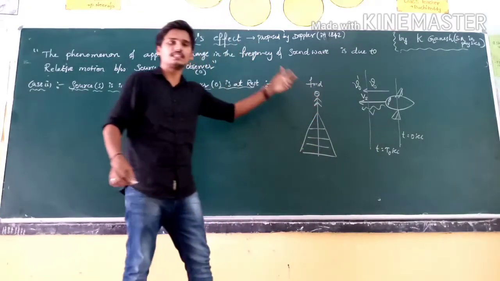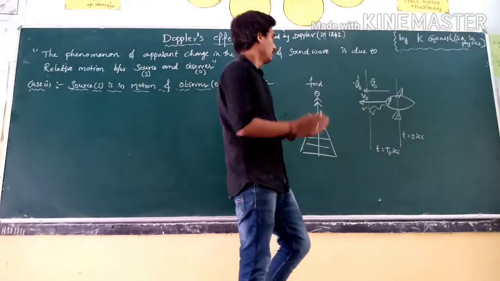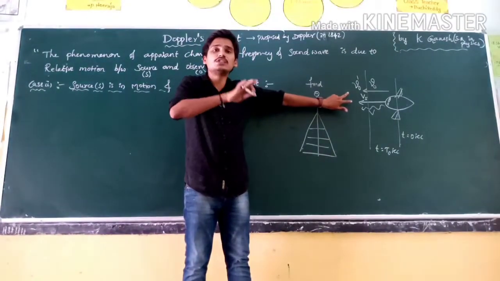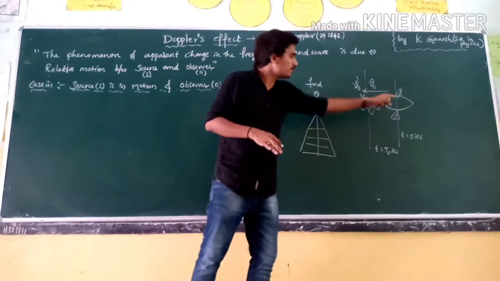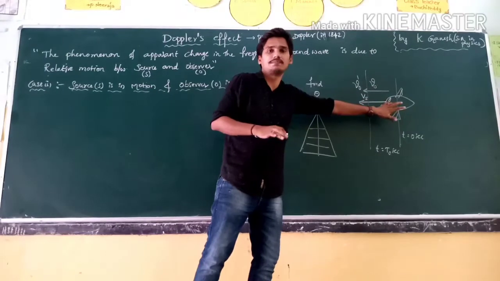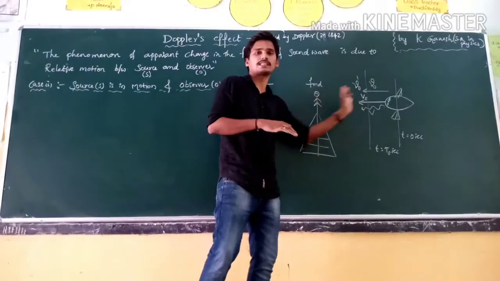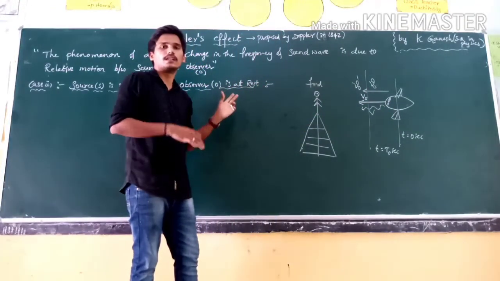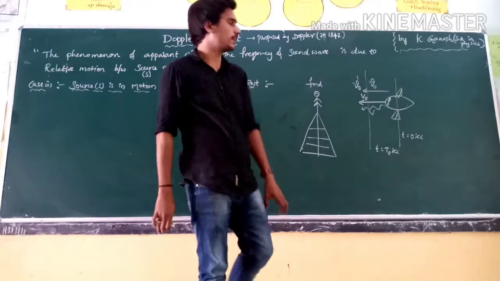What is the cause of it? That change in frequency is due to relative motion between the source and observer. If the source, that means the aeroplane, is at rest, and the person is moving towards or away from the aeroplane, in this case also we observe the change in frequency.